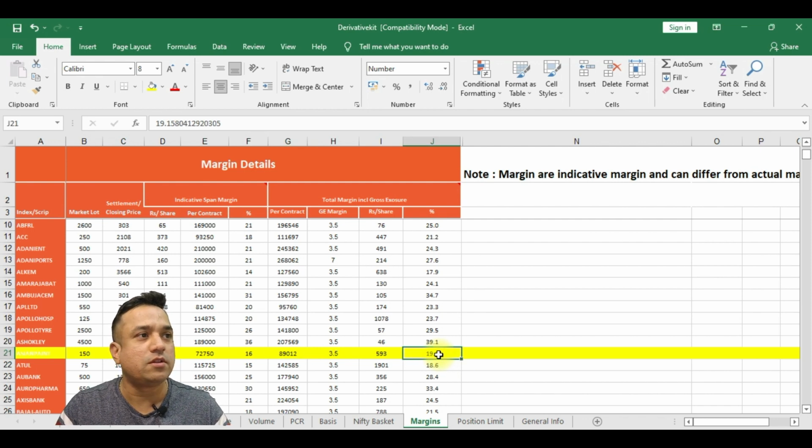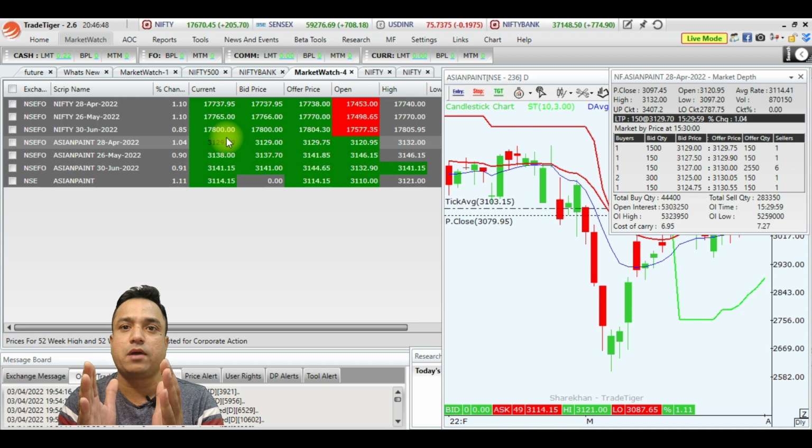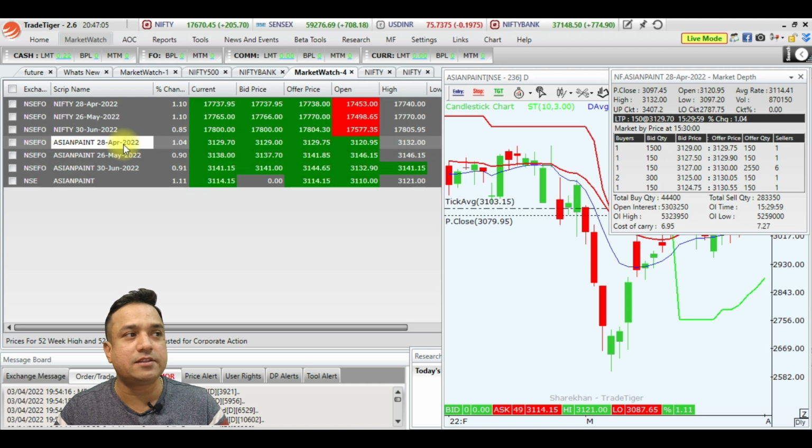So again, next comes the point. In equity, you can buy only the quantity which you wish to buy and you keep it for any number of days. But here you are using leverage, correct? So in leverage, there is a contract between the buyer and the seller. You can see here for Asian Paint, there is a contract showing April month, one more contract showing May month, and this one showing June month contract.